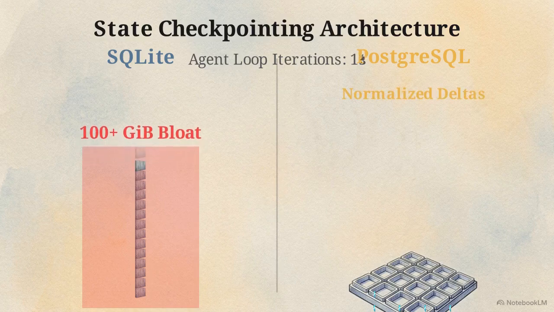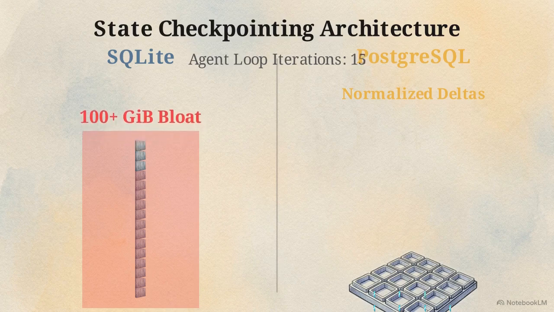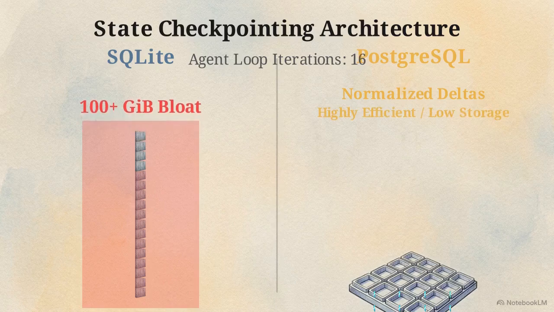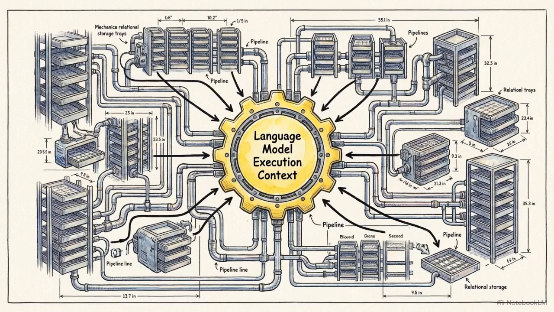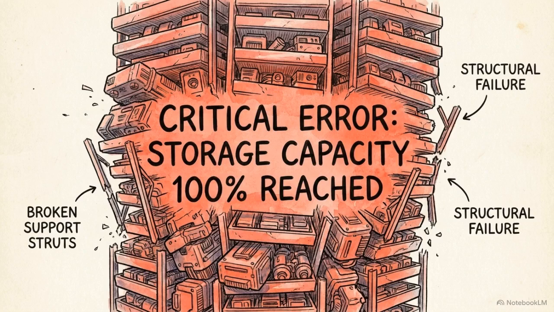Advanced PostgreSQL setups resolve this by normalizing complex channel values into distinct blob tables keyed by thread and version. They write only the specific values that actually change between workflow nodes, keeping the database highly efficient. Autonomous continuity relies exactly as much on optimized database schema design as it does on the intelligence of the model itself. Without rigorous state management, agents collapse under their own contextual weight.